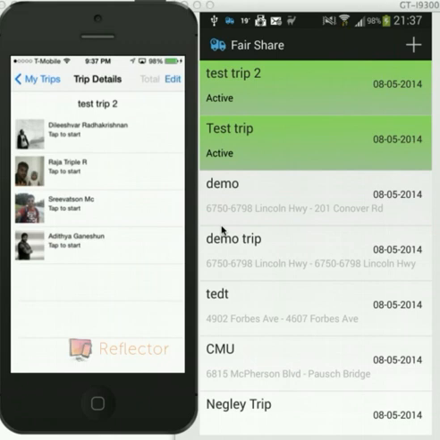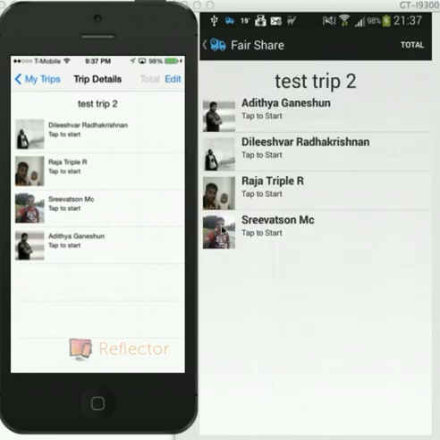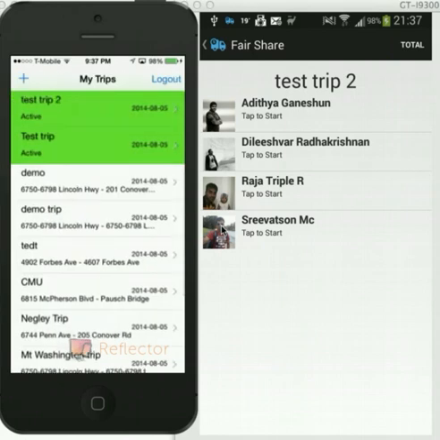A small peek into what the code in the cloud is. The Parse code in the cloud, as said before, measures the distance between two locations when entered. Also, it calculates the total for the trip once all the locations have been entered, and the start and end location of each trip if the user's start and end locations have been entered. It also splits the cost between each user based on the distance traveled by them. So this is how FairShare works, according to the shortest distance that the user could have taken if he had not shared the car.